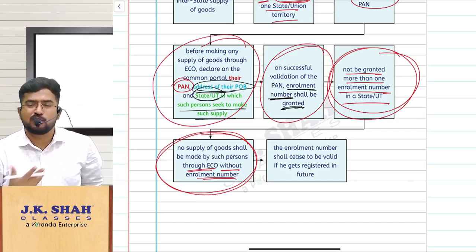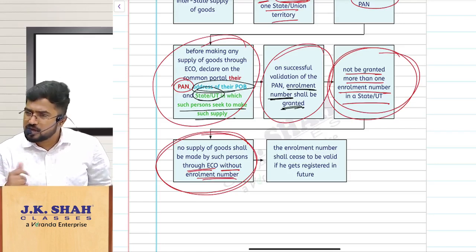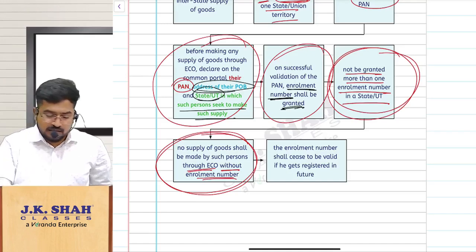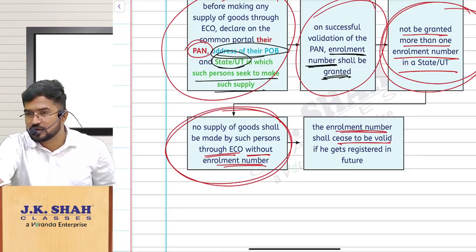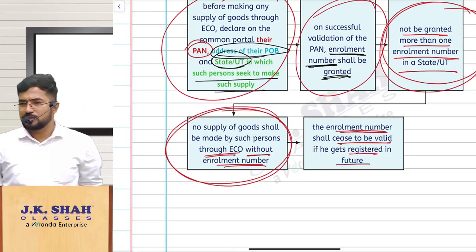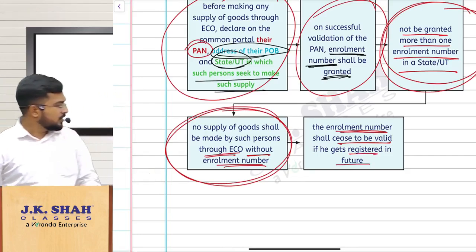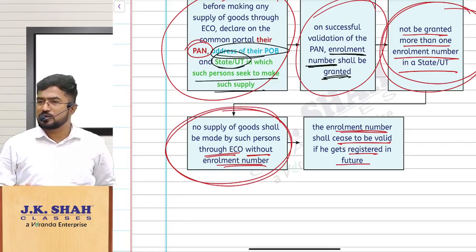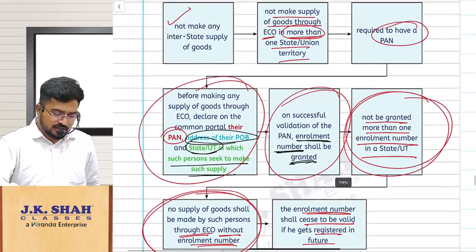So tomorrow what if I get registration? Sir, can I make interstate supplies? Yes, happily you can make interstate supplies. This enrollment number will become invalid. When? When you register in future. Simple, clear? So when you register in future, this enrollment number will become invalid. Am I clear? Shall we proceed? So that is what the concept. Just look at this procedure. Just read it once.